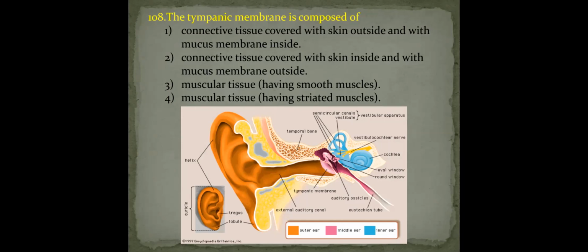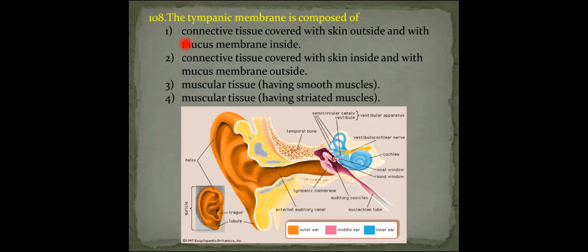So the first option, connective tissue covered with skin outside and with mucous membrane inside. The first answer is the first option.